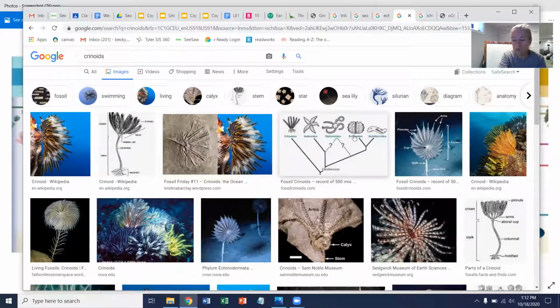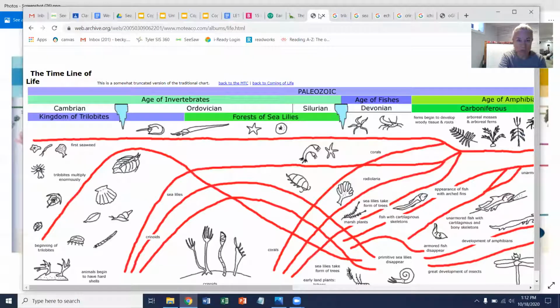There were these crinoids that were like sea lilies, and they looked like trees, but they were actually animals that helped to clean the water. So all of these things were living during that time. And then we started seeing a big explosion of fish. So we have our crinoids, our sea lilies, and our trilobites are still around.